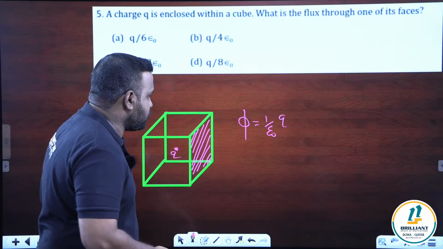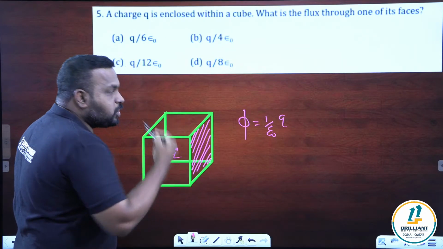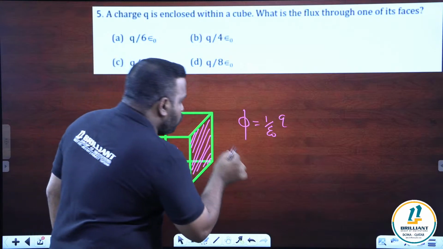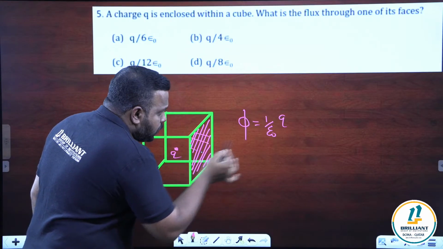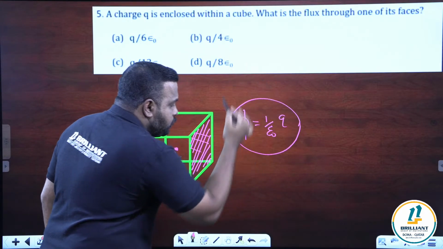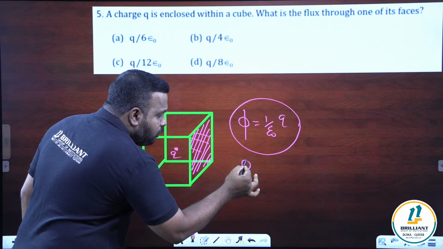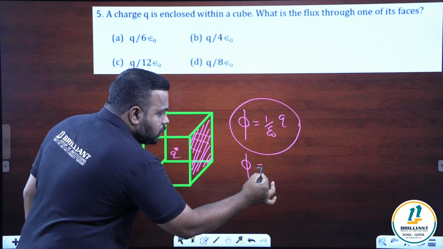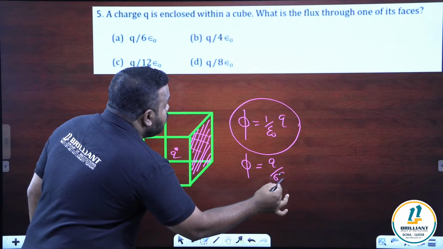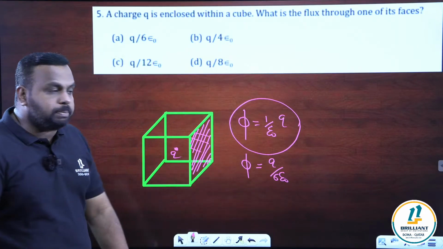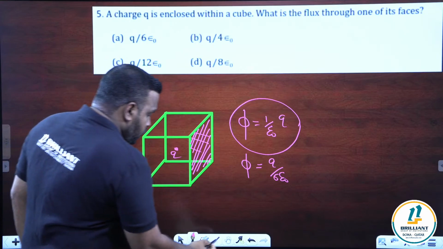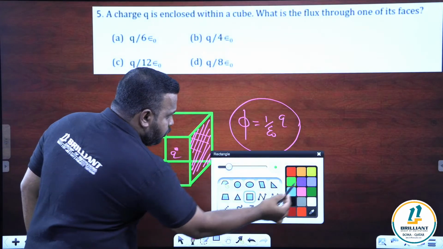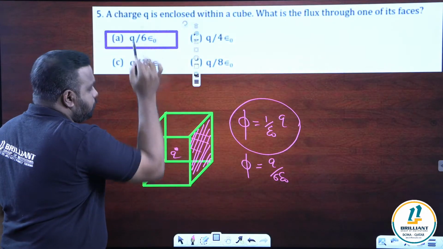How many faces? You can see there are 6 faces in the cube. So we have to find the flux through one face only. This is the total flux through all 6 faces, so one face will be this divided by 6. So we get Q by 6 epsilon naught. Q by 6 epsilon naught is the answer. I think it is clear for you.